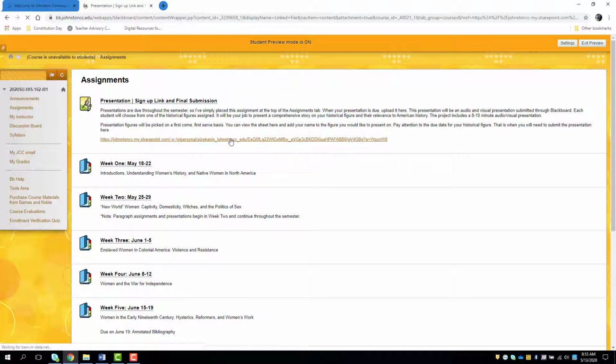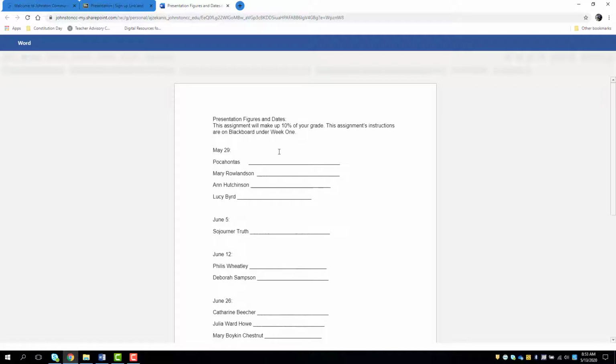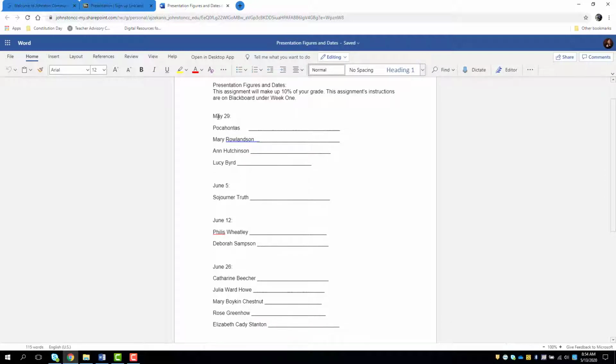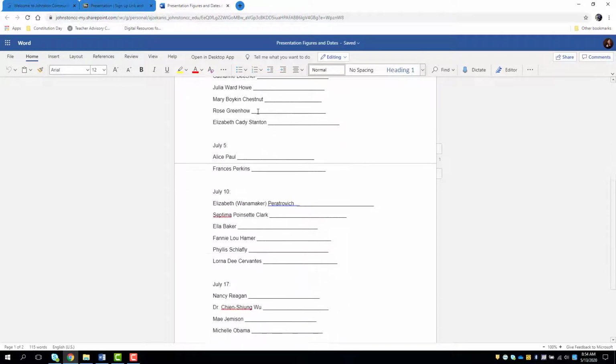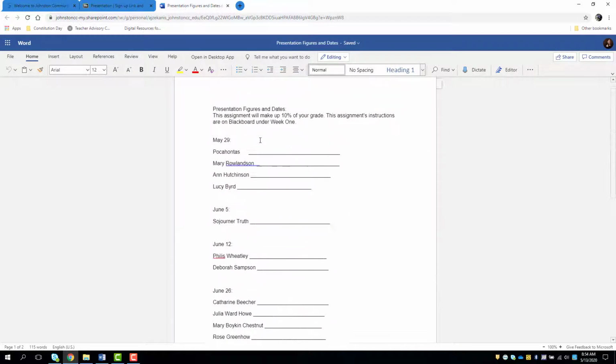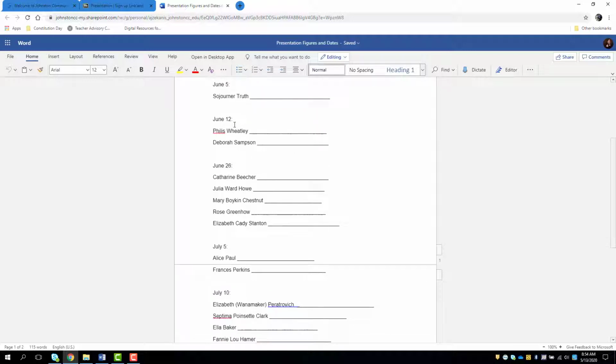This is the sign-up sheet. If you click on that, any of you can edit this. This is for people who have the link, which is everybody in the class. The presentation date is the date that the presentation is due. It needs to be turned in. Just as we go through the semester, there are all kinds of different women that you can present on. So you will go through the list and see who you're interested in.